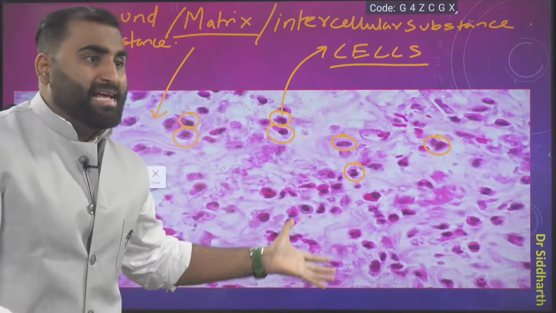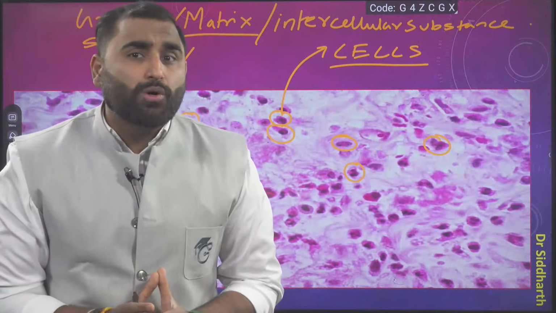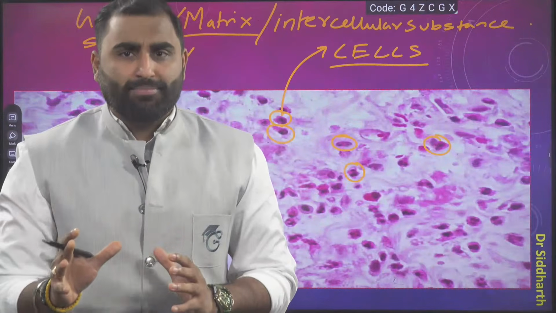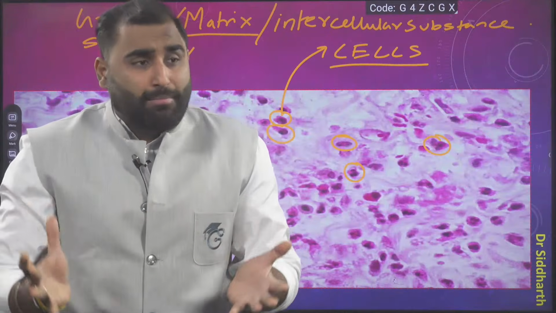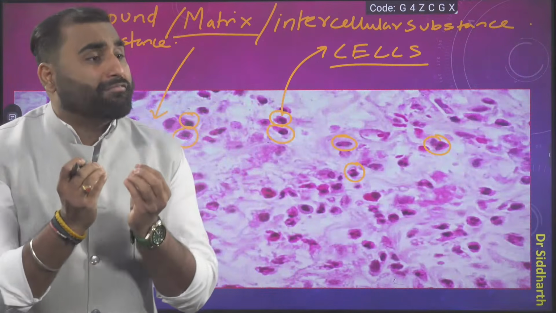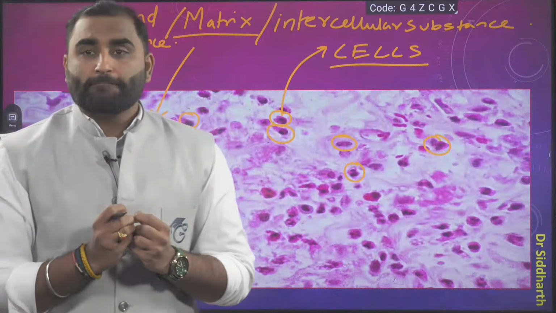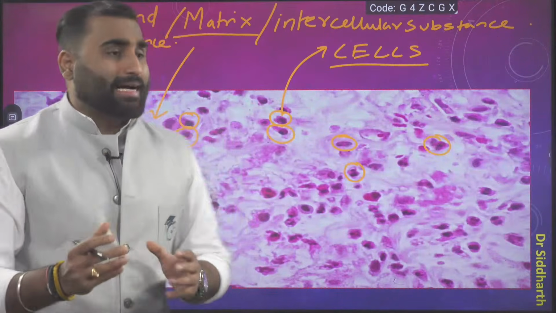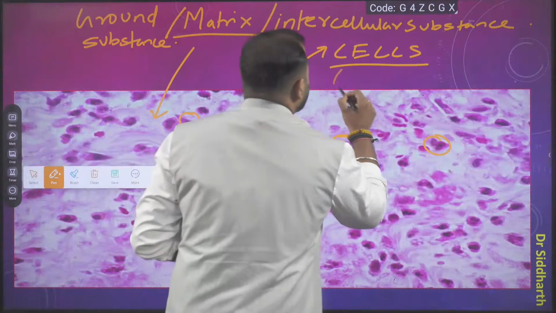Now, at the ending of yesterday's class, what did I say here? Are there many cells in connective tissue, or are there few cells? Tell me. Yes, there are few cells.